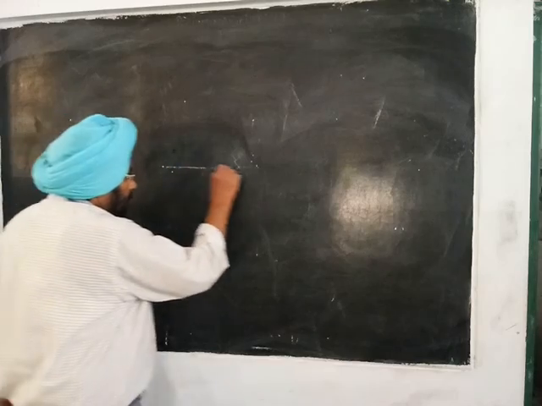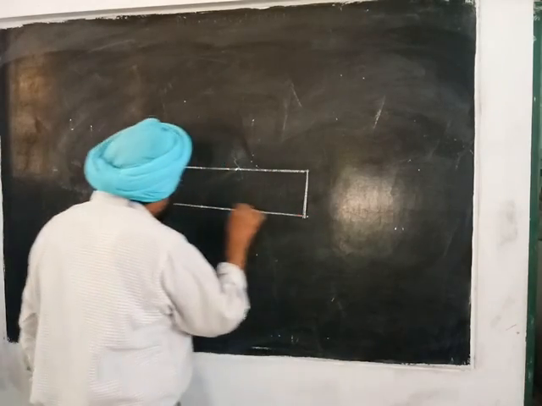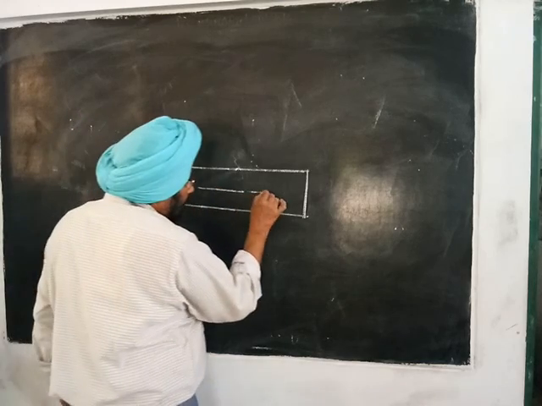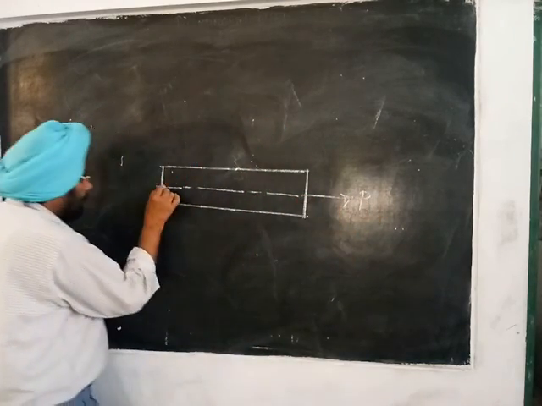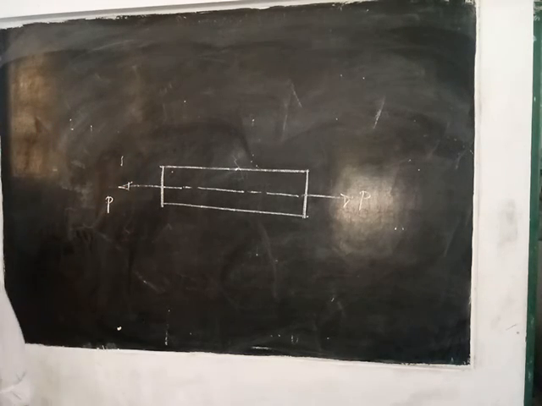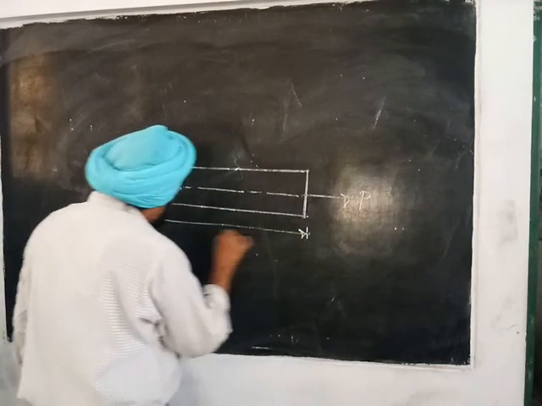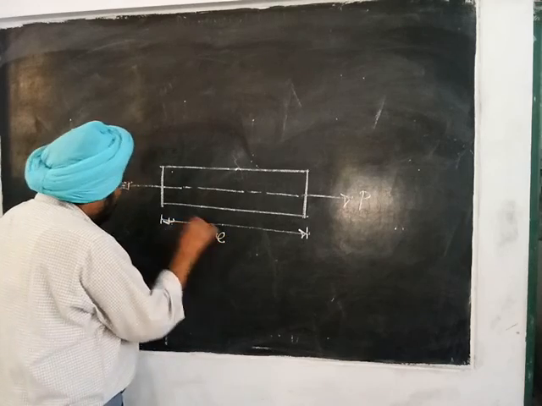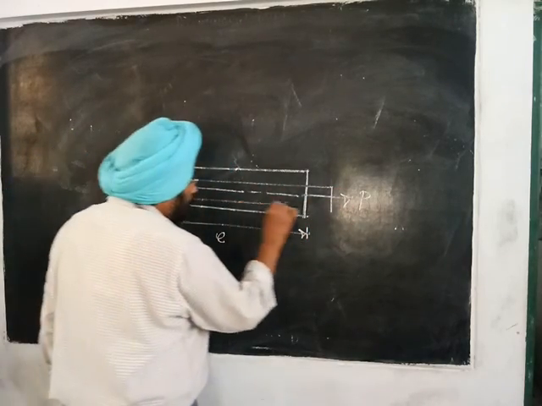In the figure, the body is subjected to axial tensile force P at its ends. Due to this tensile force, the length of the body increases. L is the original length of the body, and L plus delta L is the length after deformation.